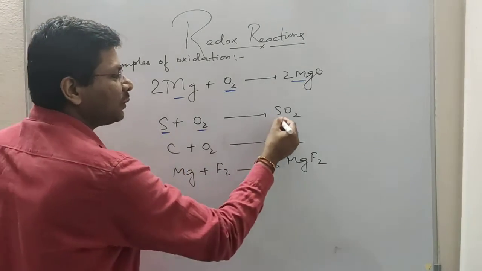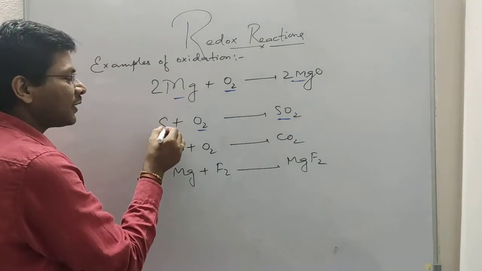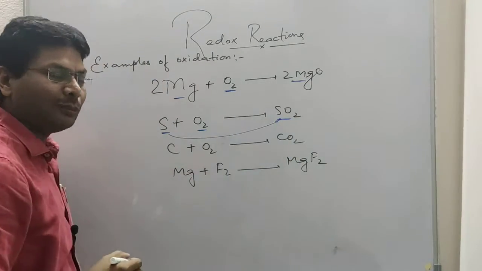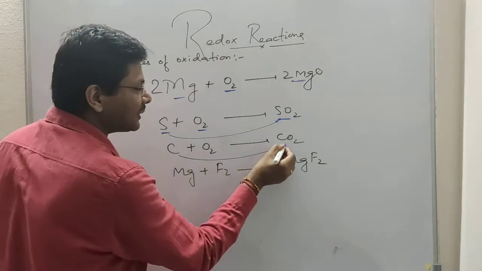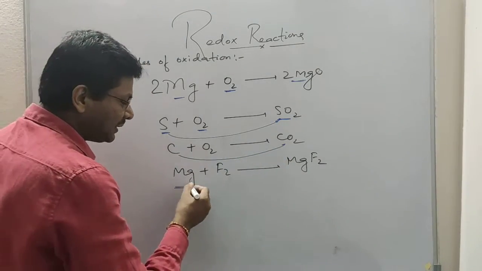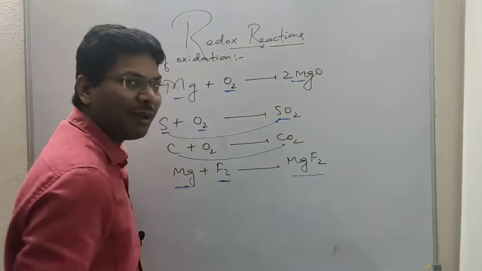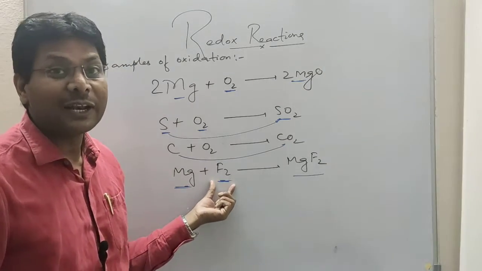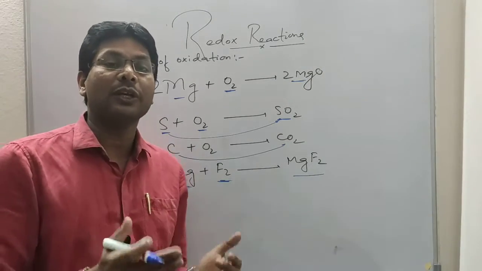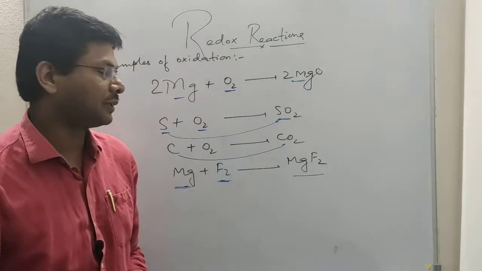Sulfur reacts with oxygen to form sulfur dioxide. That means there is an oxidation of sulfur to form sulfur dioxide. Similarly, carbon is getting oxidized to carbon dioxide. If magnesium reacts with fluorine, it is oxidized to magnesium fluoride, because fluorine is an electronegative species. Addition of an electronegative species is also called oxidation.